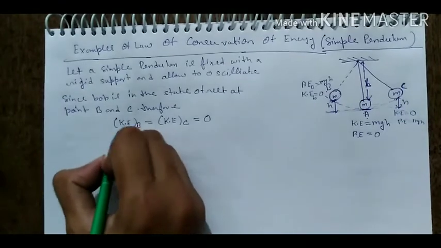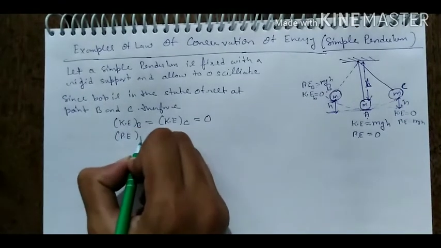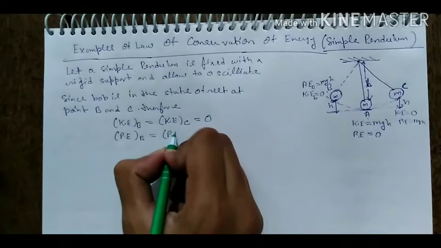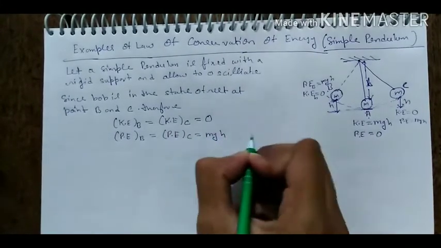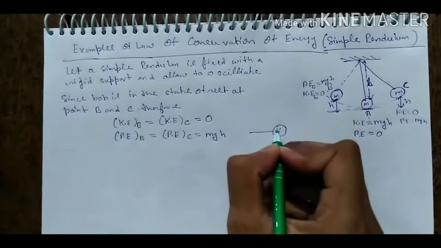And the potential energy at point B is equal to the potential energy at point C, which equals mgh. This is equation number 1.